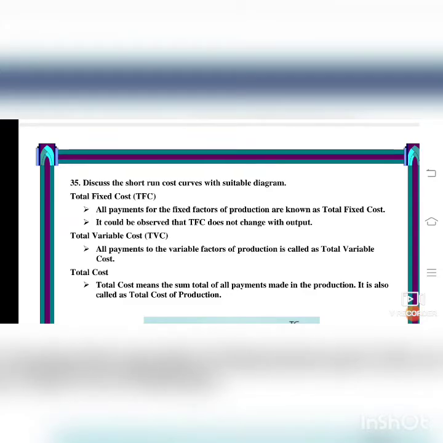And next we will see about the total variable cost. When you are learning about the short run cost curves, you will learn about the total fixed cost, total variable cost and all the other costs. Five types of cost you will learn. Total variable cost means TVC. All payments to the variable factors of production, that is for land, labor and capital, is called total variable cost. So it is changing. It will not be fixed. Only fixed cost will be fixed.